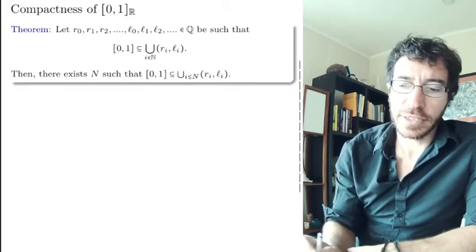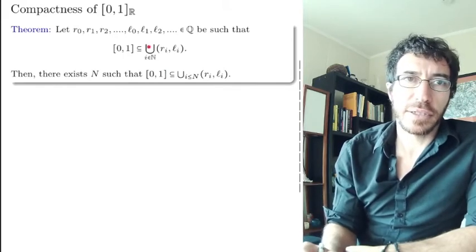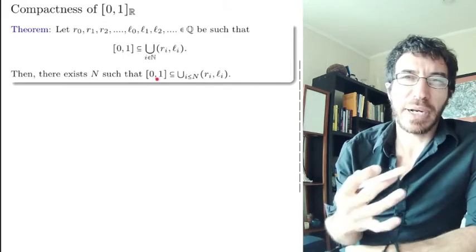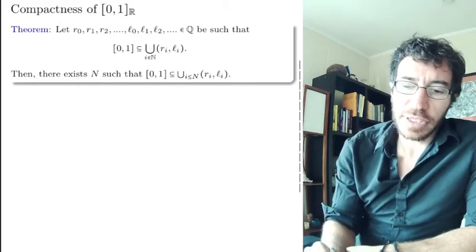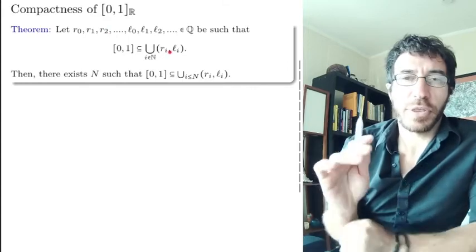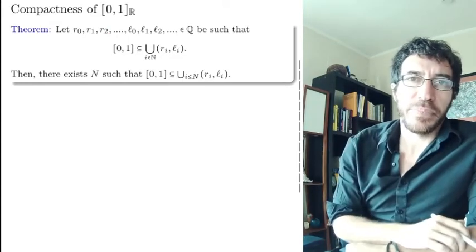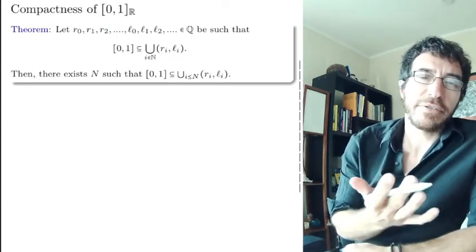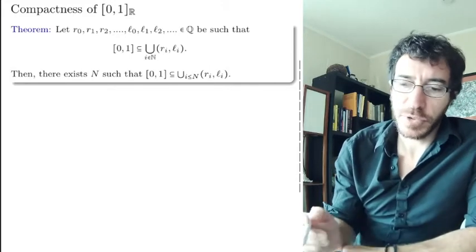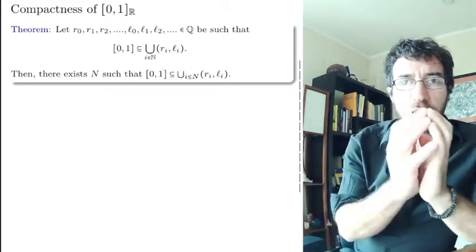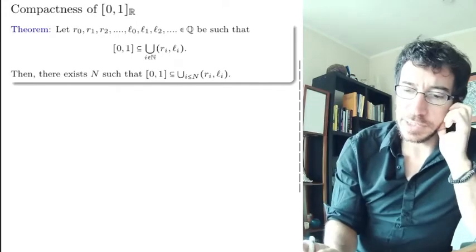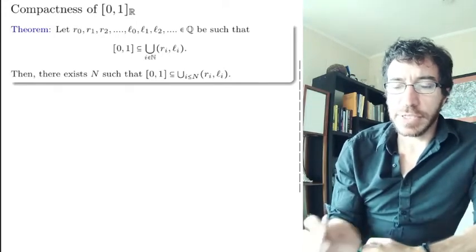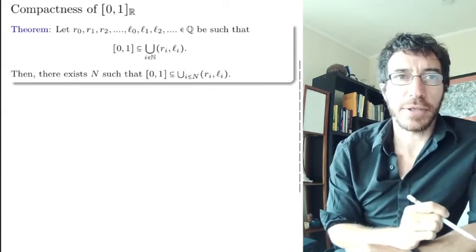The standard formulation of this is whenever you have a covering by open sets, you have a finite subcovering, but remember, every open set in the reals is essentially a union of intervals of this form with rational endpoints. So the other version is equivalent to this one, because for each open set you consider all the intervals that union to that open set and put them all together, and then finitely many of those intervals are enough to cover the whole thing.